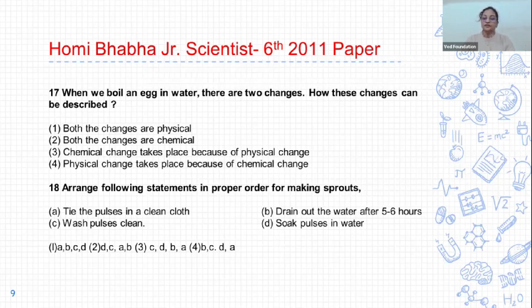Next, 18. Arrange the following statements in proper order for making sprouts. Steps are: A, tie the pulses in a clean cloth. B, drain out the water after about 5 to 6 hours. C, wash pulses clean and then soak pulses in water. The correct sequence is option 3: C, D, B, A. First wash pulses clean, then soak pulses in water, then drain out water after 5 to 6 hours, then tie the pulses in a clean cloth. This is the correct order. Then option 3 is correct.